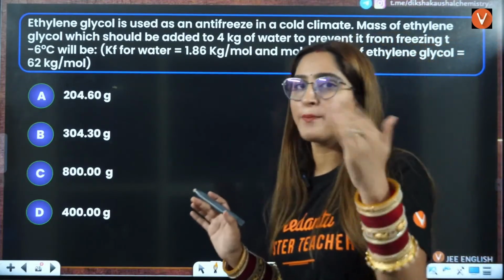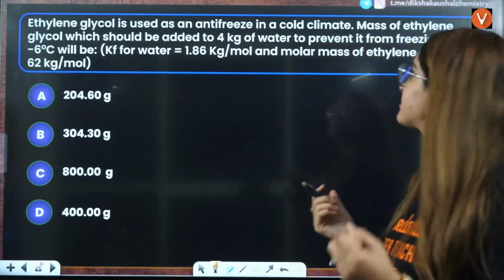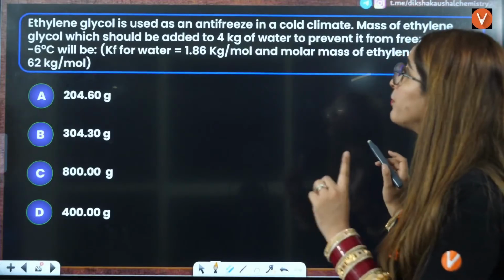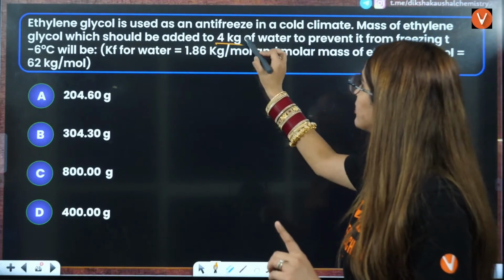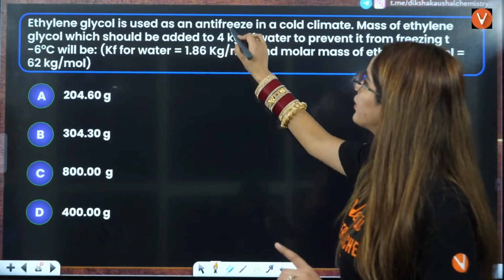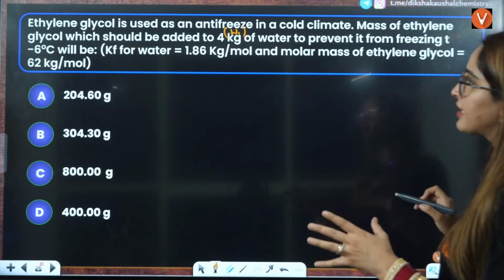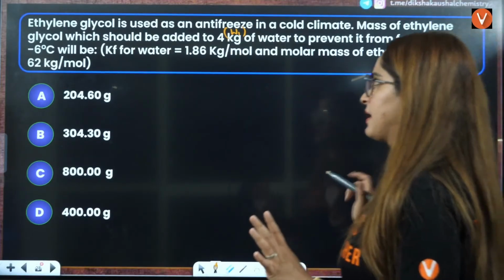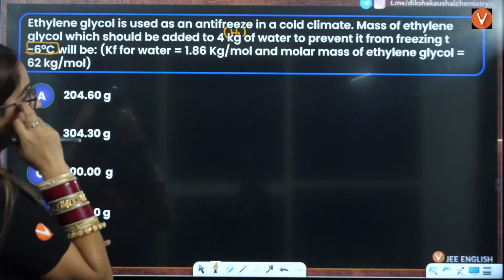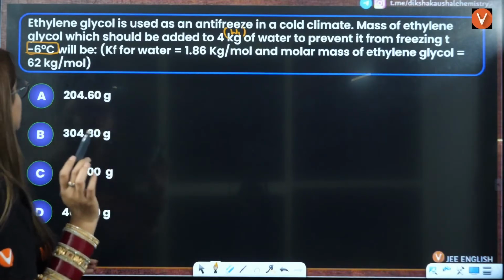Because of it depresses the freezing point. Okay, freezing point is decreased there. Mass of ethylene glycol which should be added to this much of water. That means your weight of solvent is given to you, to prevent it from freezing to this much. Kf is given to you.